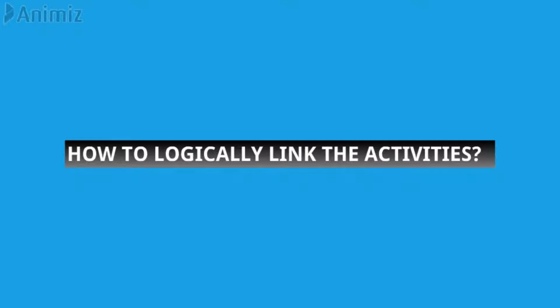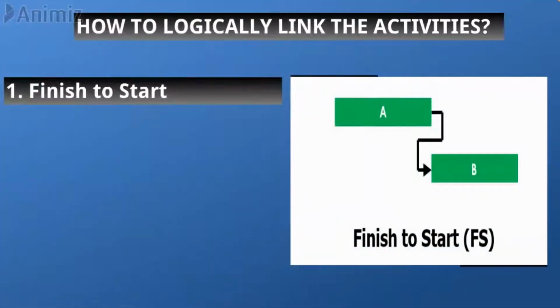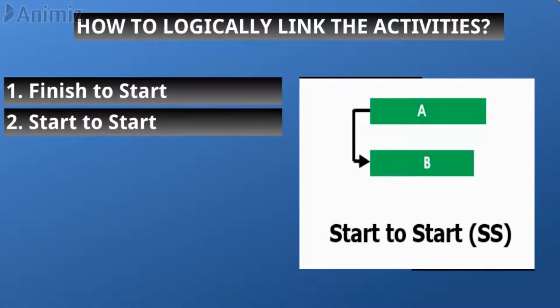Relationship is the backbone of any schedule and a key skill of a planning engineer. When the successor, that is activity B, can only start after the completion of A, we will attach a finish to start relationship. When the two activities can start together, then we can logically link both activities with a start to start relationship.